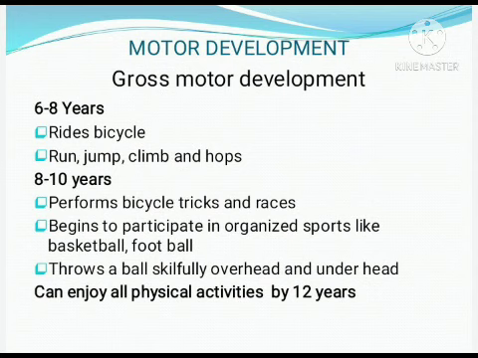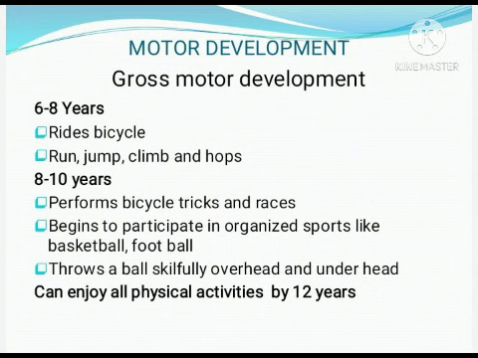Here the game starts. Participating in games like basketball and football, and throwing a ball skillfully, overhead and underhead, without falling. So in 8 to 10 years, the child performs bicycle tricks and races, begins to participate in organized sports like basketball and football, and throws a ball skillfully overhead and underhead.